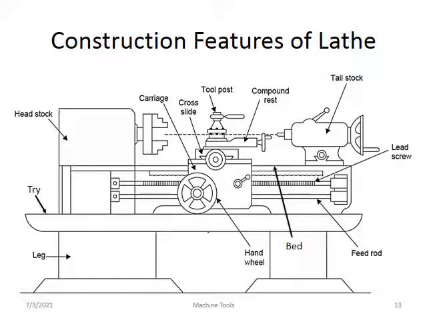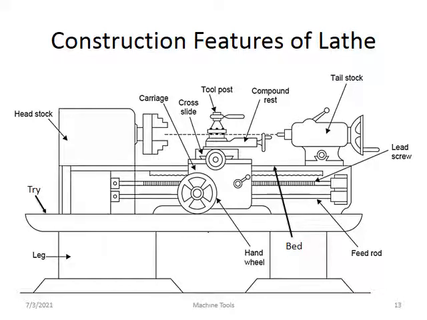The main function of the feed rod is to move the carriage forward and backward. And then there is the lead screw. The main function of the lead screw is, at the time of thread cutting, to engage the lead screw to cut the thread. There is a simple calculation for that.